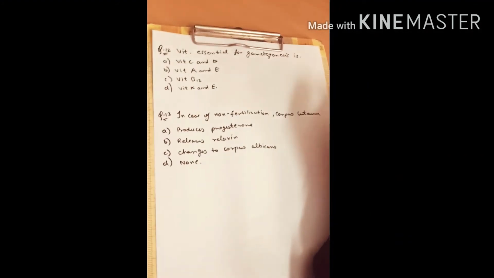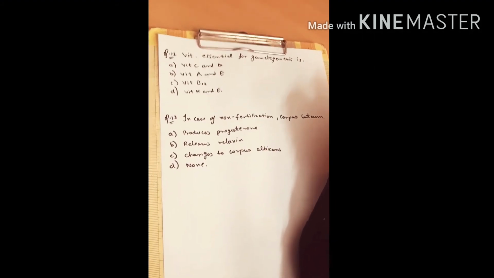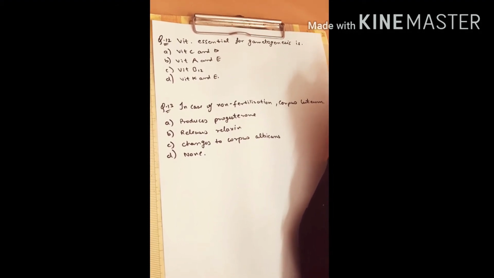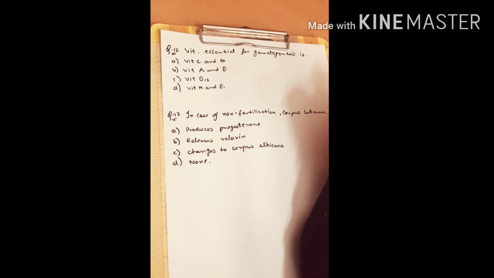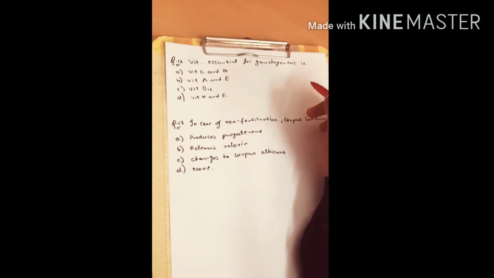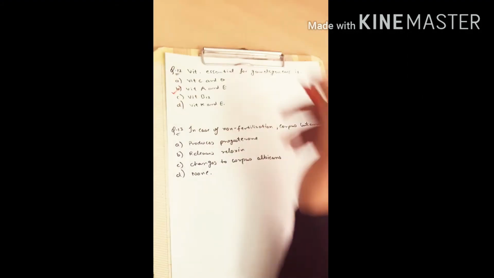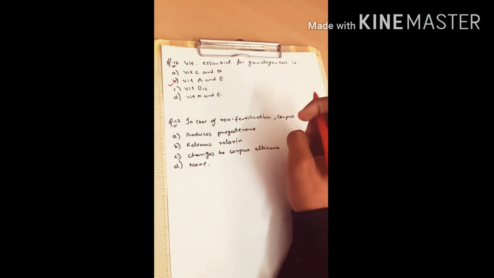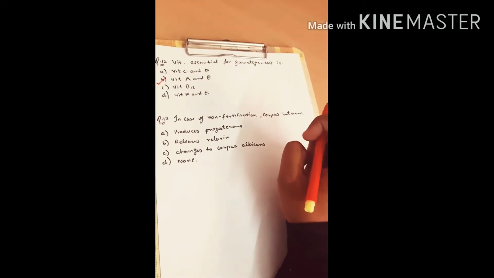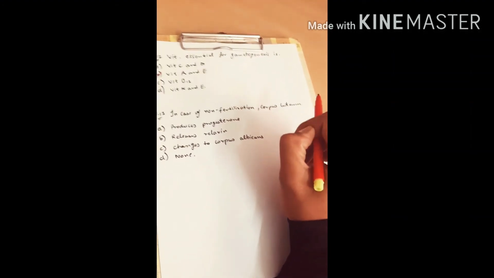Question 12 says, vitamin essential for gametogenesis is. Options are vitamin C and D, vitamin A and E, vitamin B12 and vitamin K and vitamin E. So the correct option is vitamin A and E, which is your B option. Vitamin E is essential for gametogenesis and its deficiency will lead to sterility, and vitamin A is required for the formation of healthy gametes.